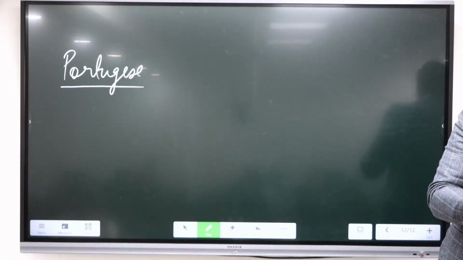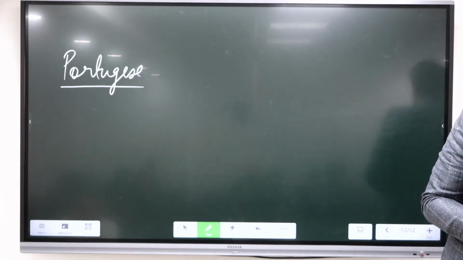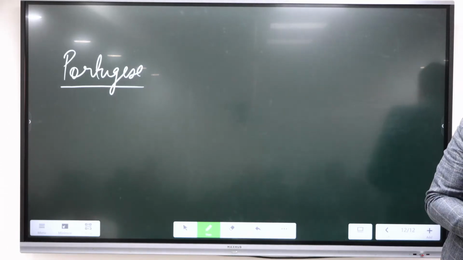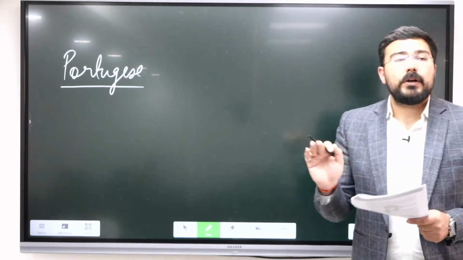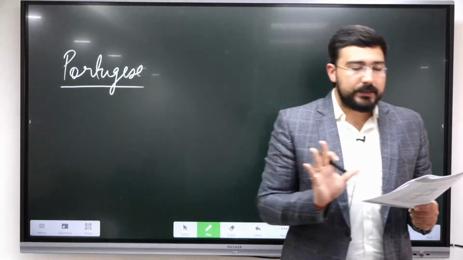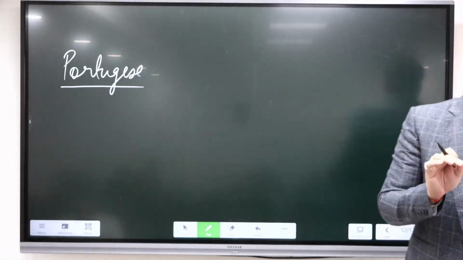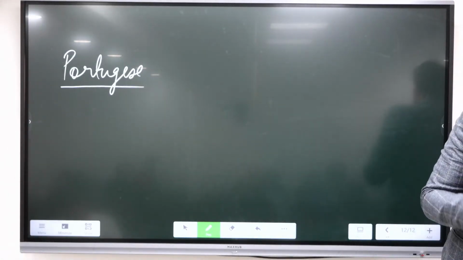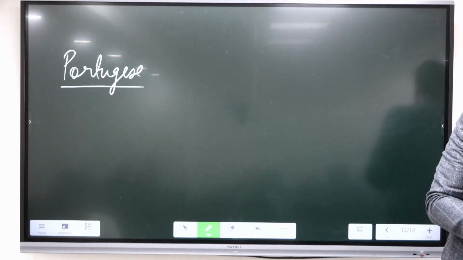Then let us see their relation with the native states. So if we see, during the time of Jahangir, they were exempted from tolls. टोल्स देने के लिए उनको exempt कर दिया था from Burhanpur to Cambay and Ahmedabad. Under Shahjahan, they also got issued firmans. That's why they were able to trade in Bengal as well as at Surat.